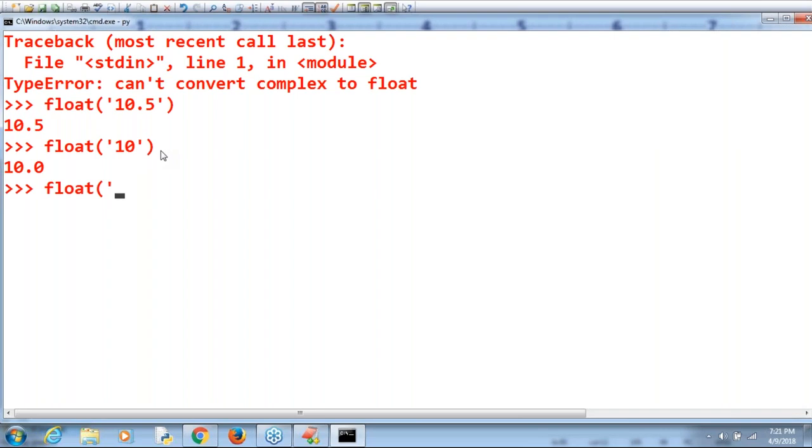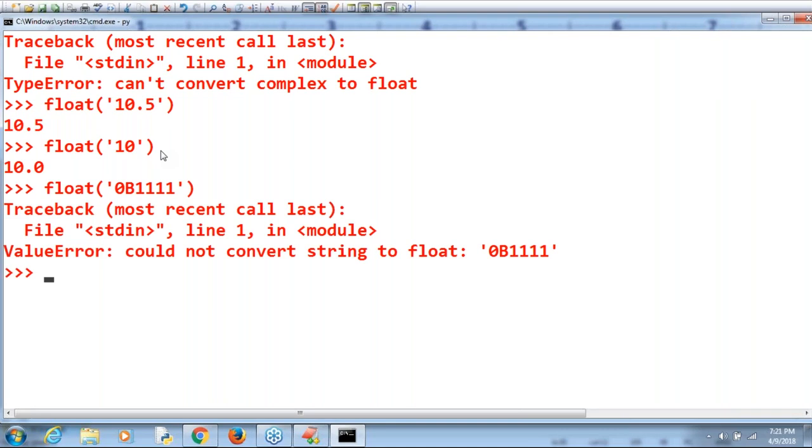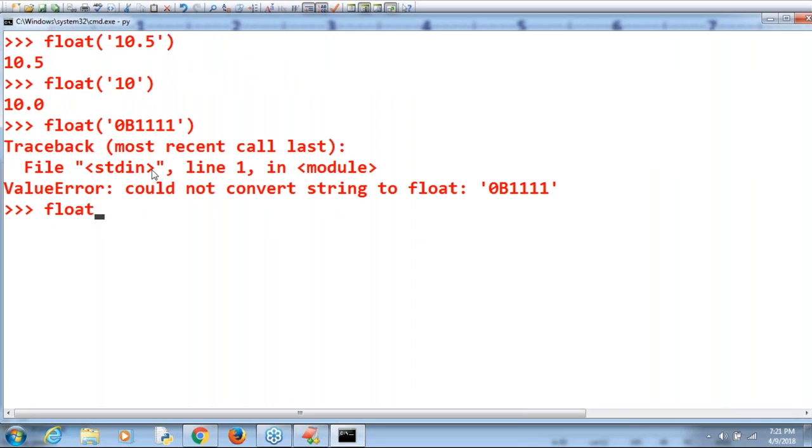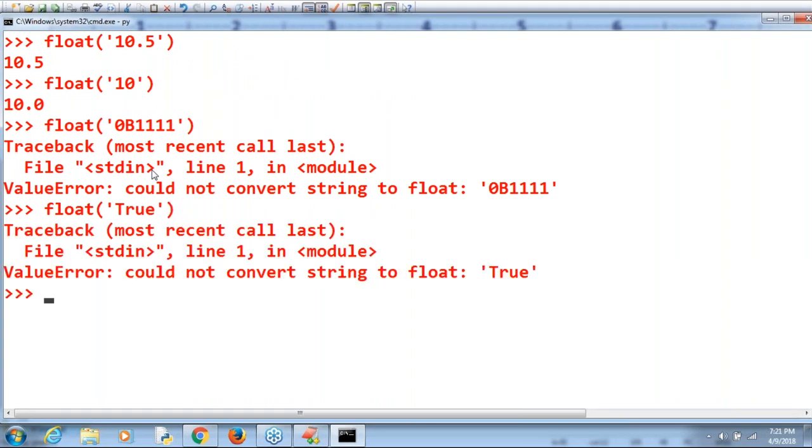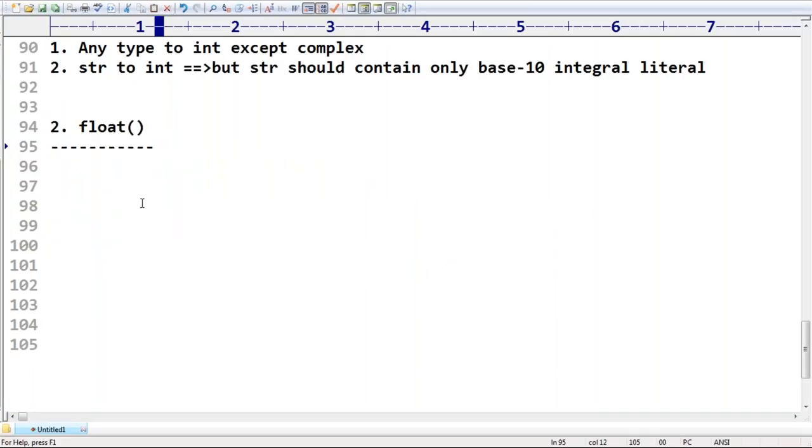Float of here I'm taking '0b1111'. Immediately ValueError: can't convert string to float type. Like this we are going to get. Now I'm taking float of, very simple, 'True' I'm taking. Immediately, have you observed, could not convert string to float: 'True'. That's all. This is about the float type.